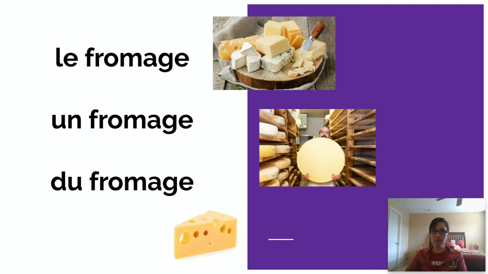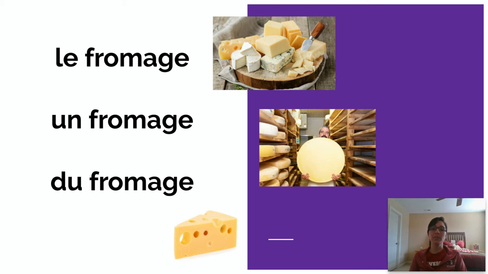Okay. So let's talk about definite versus indefinite versus partitive. Okay, so le fromage. Le fromage is all cheeses. Now if you say le fromage râpé, we're talking about grated cheese. And if you say, le fromage est là, the cheese there, then you're being very specific about which cheese. But if we just say j'aime le fromage, we're just saying I like cheese. So perhaps je mange le fromage, I eat cheese.